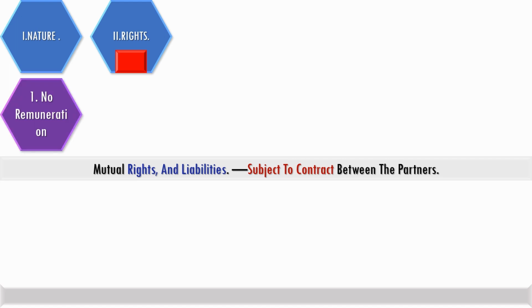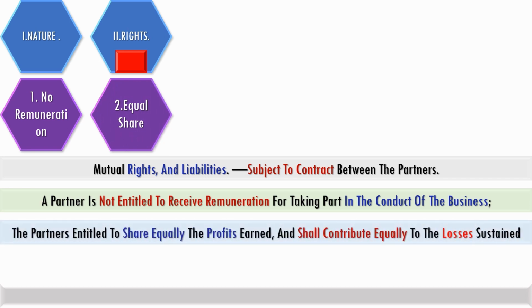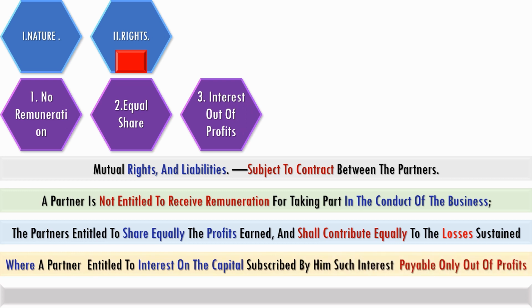For participation in the conduct of business, partners are not eligible for any remuneration. Unless the contract states otherwise, partners share both profits and losses equally. Where the partnership deed talks of interest on capital, such interest can be paid only when the partnership makes profits, as it has to be paid only out of profits of the firm.